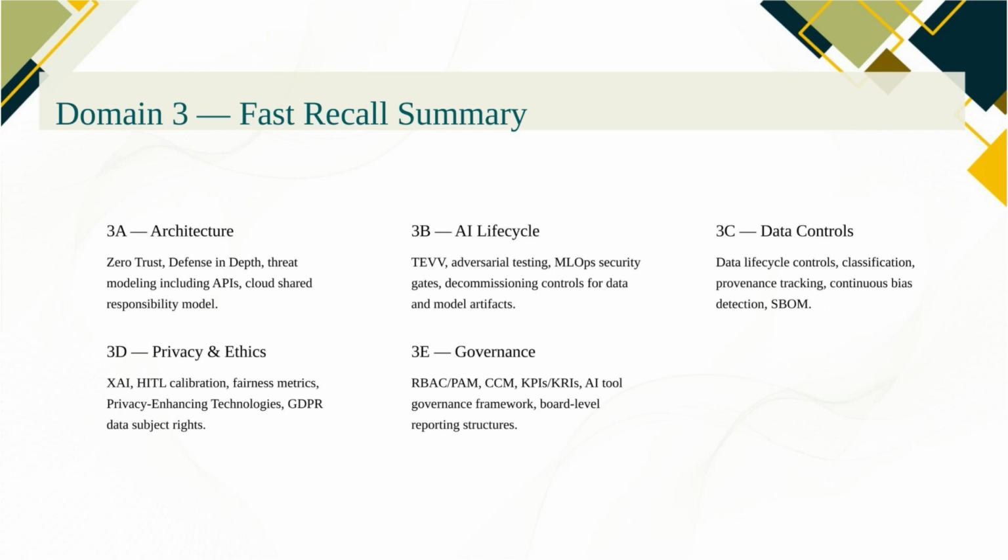For 3D, privacy and ethics: XAI techniques including LIME and SHAP, HITL calibrated to risk, fairness metrics including demographic parity and equalized odds, PETs including differential privacy and federated learning, and GDPR data subject rights. For 3E, controls and monitoring: RBAC and PAM, continuous control monitoring, KPIs and KRIs distinctions, AI tool governance, and board-level risk reporting. That's all of Domain 3 in a structure you can carry into the exam.